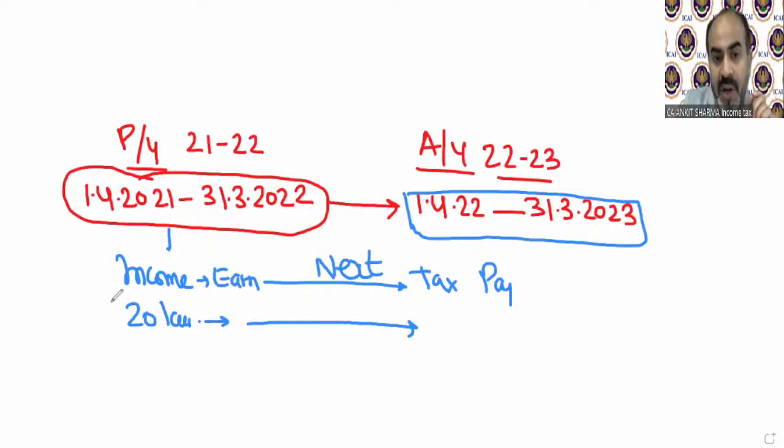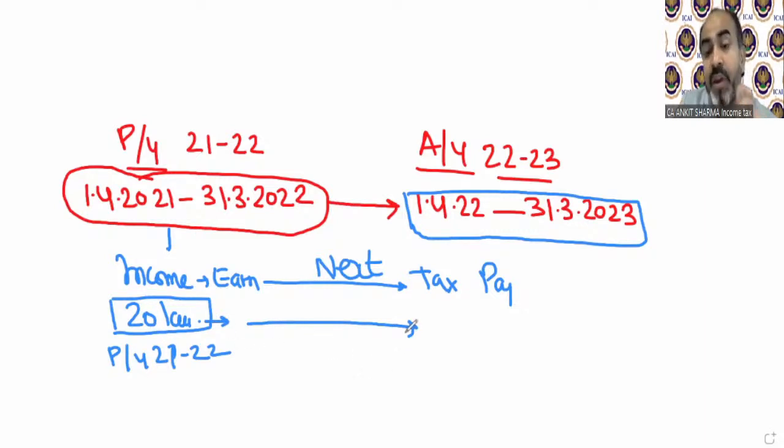So if you earn 20 lakh rupees from 1st April 2021 to 31st March 22, then we will say previous year is 21-22 for this 20 lakh rupees income. And you need to pay tax on this 20 lakh rupees income in the next year, that's called assessment year, which will be called 22-23.